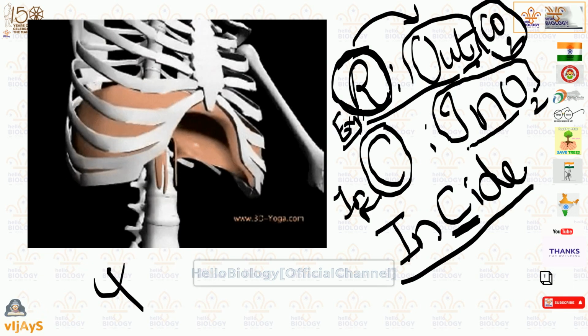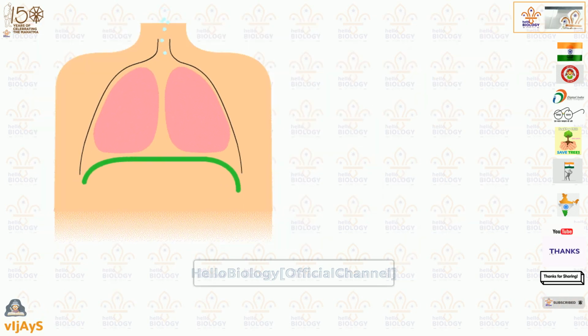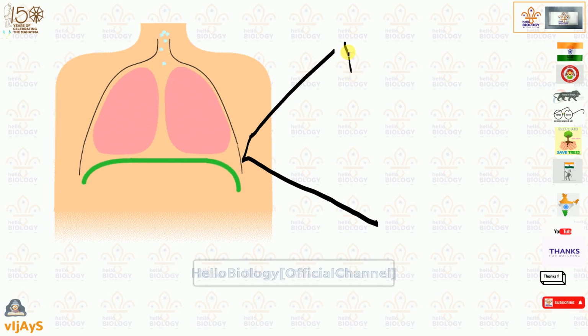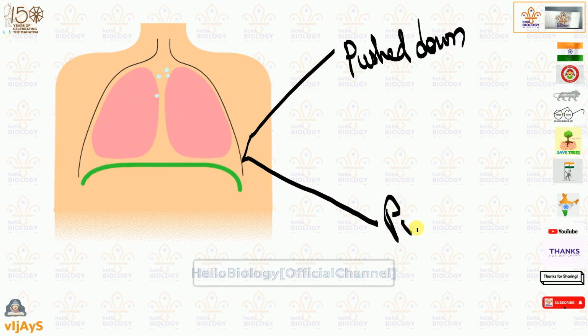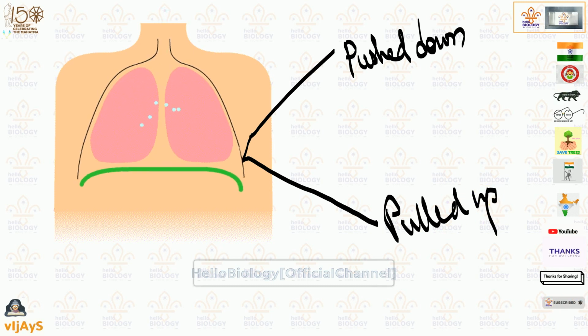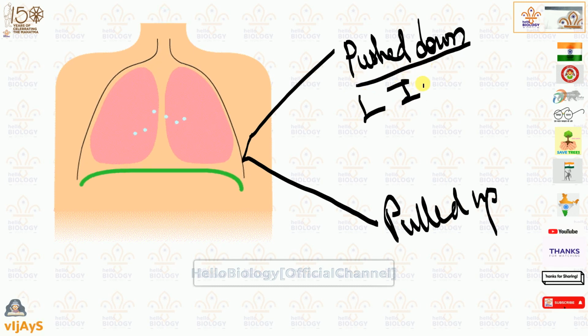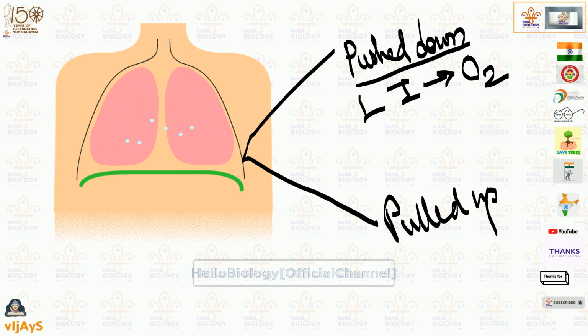If you see this picture you will understand. Can you see this picture here? Two methods are there, we will discuss. Diaphragm movement, if you see, the diaphragm is pushed down and pulled up. If you see the movement here, you are getting two movements only. When pushed down, the lungs are increasing. When the lungs are increasing, something is entering into the lungs. That something is oxygen.